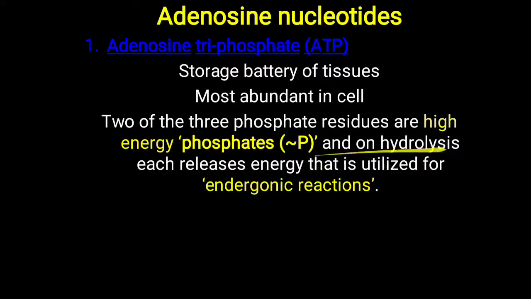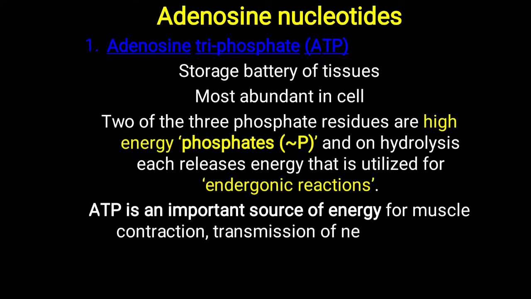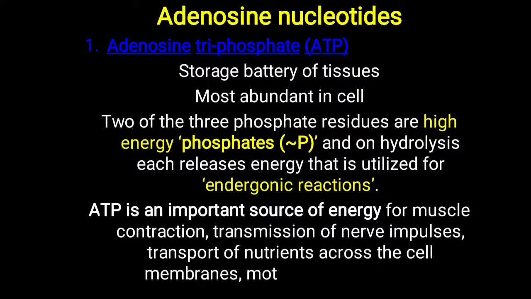So when ATP is hydrolyzed to ADP, the hydrolysis releases a large amount of energy, and that is utilized for various endergonic reactions. You already know that an endergonic reaction means a reaction where energy is required. So ATP is an important source of energy for muscular contraction, transmission of nerve impulses and transport of nutrients across the cell membrane, as well as for the motility of spermatozoa.